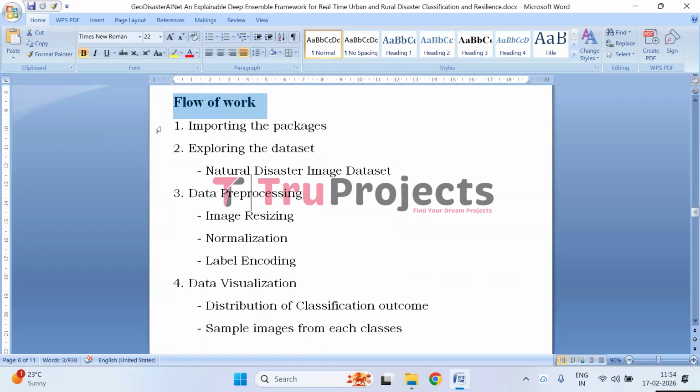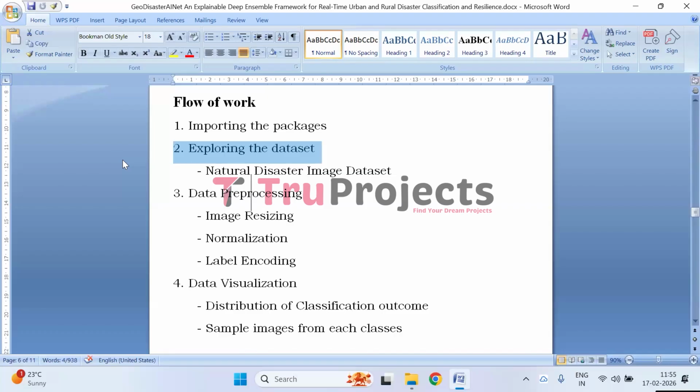Coming to the flow of the work, first, we need to import the packages. In this step, all the necessary Python libraries required for data processing, visualization, model building, evaluation, and deployment are imported to prepare the work environment of the project.